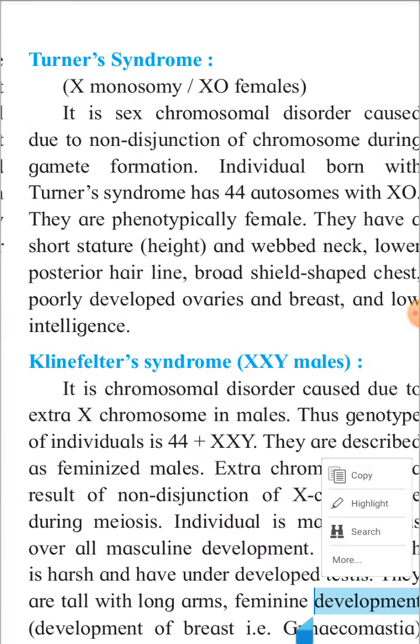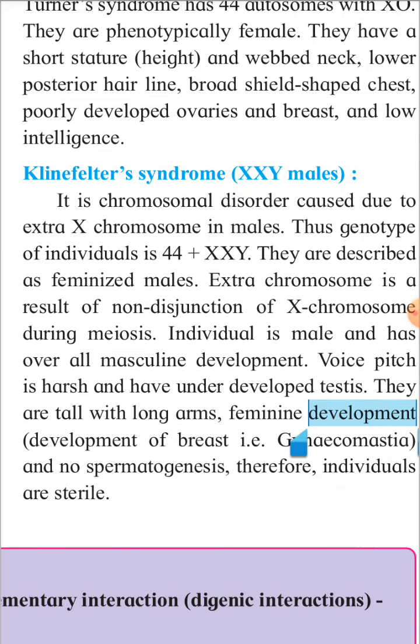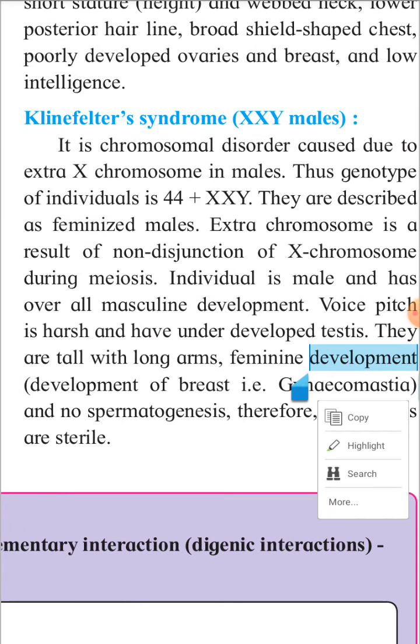So the main thing which we have to remember is, Turner syndrome is present in the female, and in these females instead of the pair of XX chromosomes there is only one X chromosome. That is called Turner syndrome. Then next one is Klinefelter's syndrome, where there are XXY males.